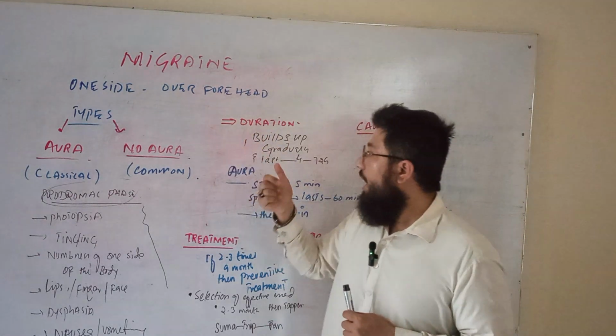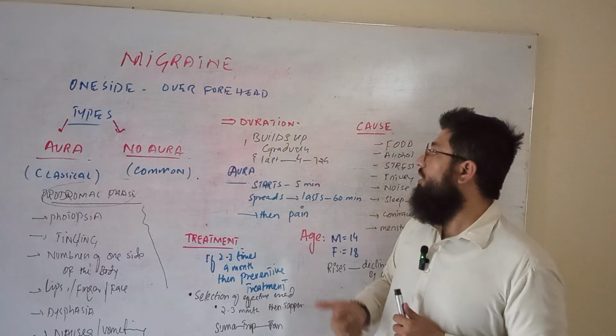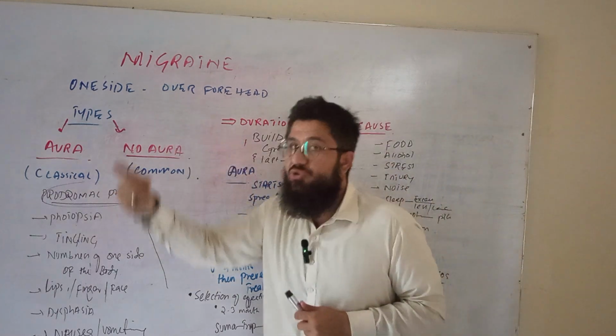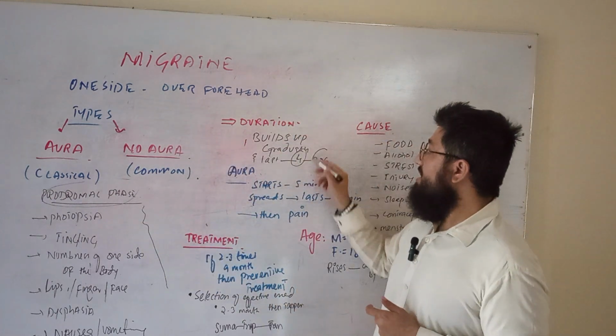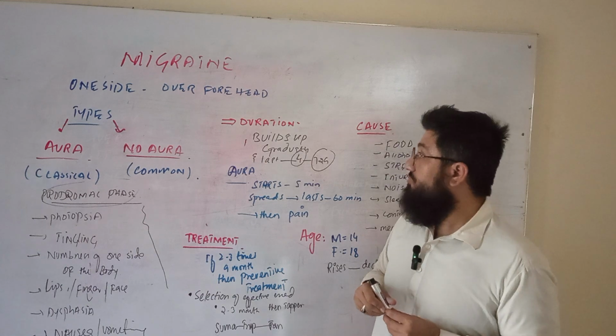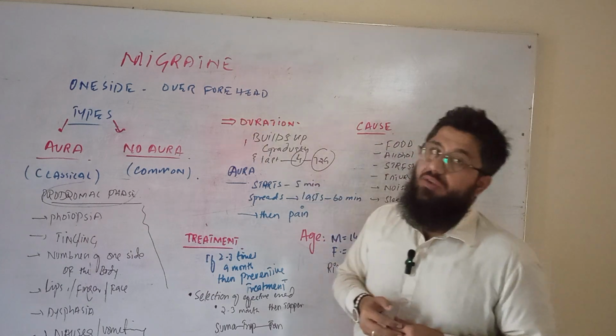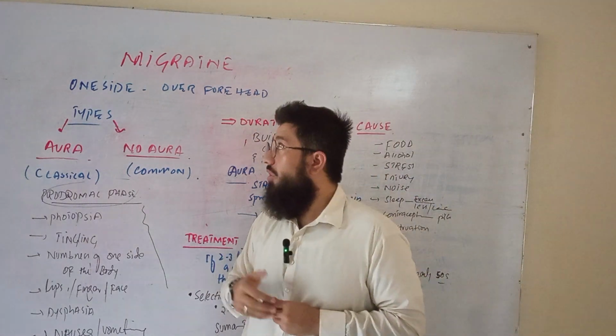After that, this pain lasts for about 4 to 72 hours. Then they will feel extreme pain on one side of the head. We can call that migraine.